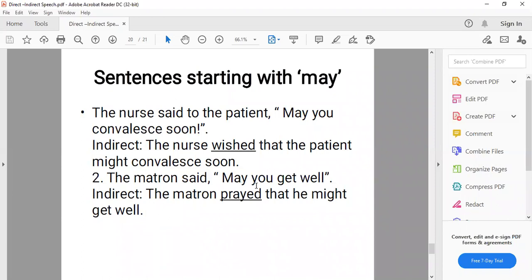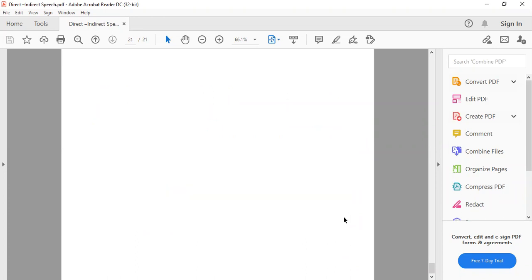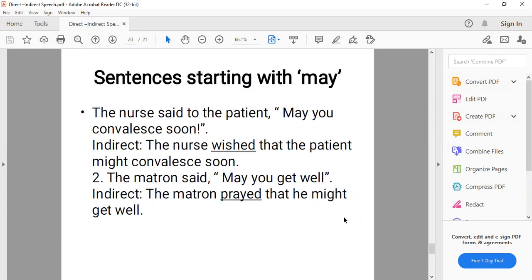Again, the sentence is given in the exclamatory form, but we'll change it into simple form when we convert the sentence from direct to indirect speech. Clear? With this, we have come to an end of the direct and indirect speech, reported speech, or the narration rules.